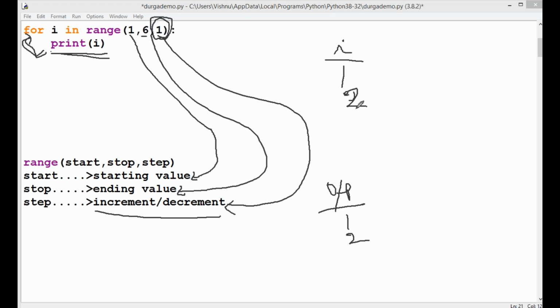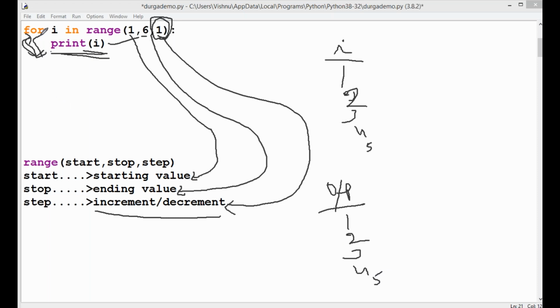Automatically incremented by 1, i equals 3. Now print(i); the i value is printed on the screen. Clear. Again go back, automatically incrementing the i value. Here i equals 4. Print(i), the value is 4. The next one, go back, automatically incrementing the value of i. Print(i). Now i equals 5.